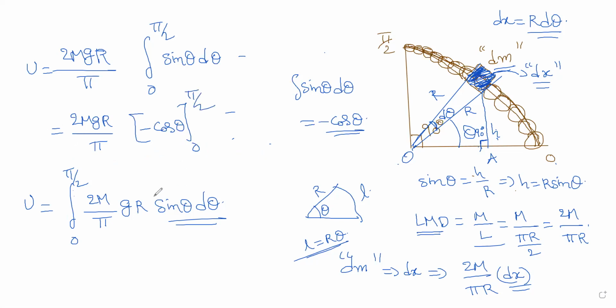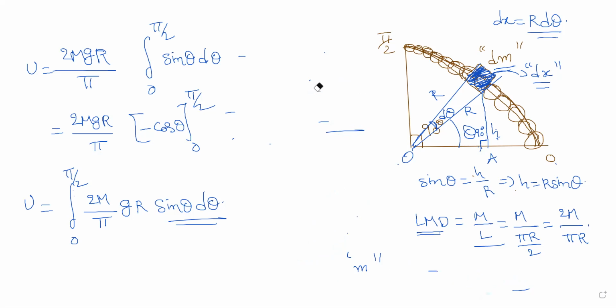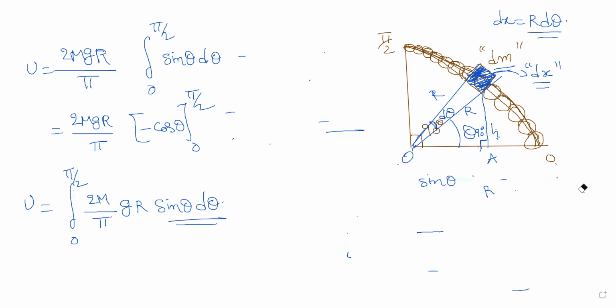So negative sign, let me take it out. So when I take the negative sign out, I get minus 2 mgr by pi.